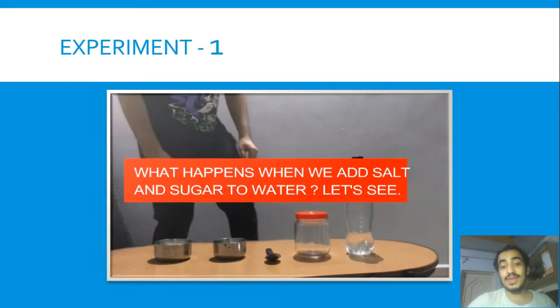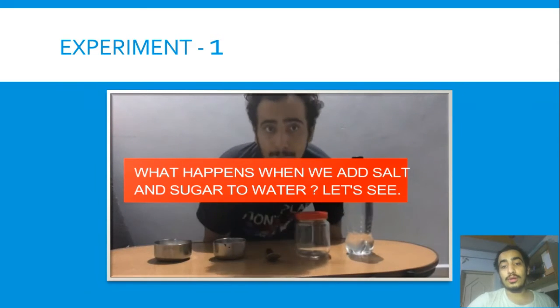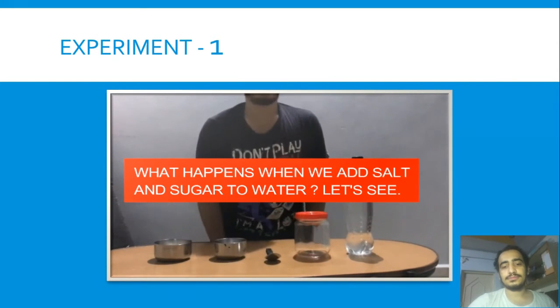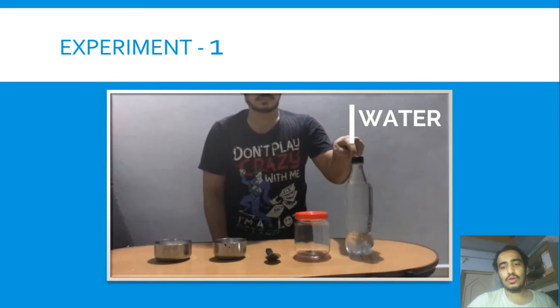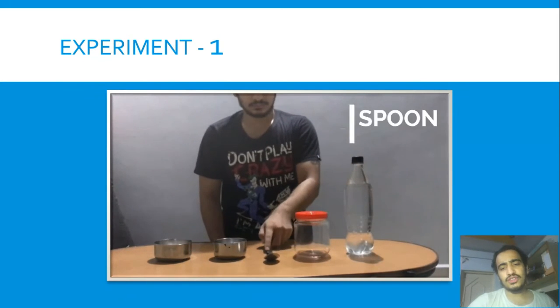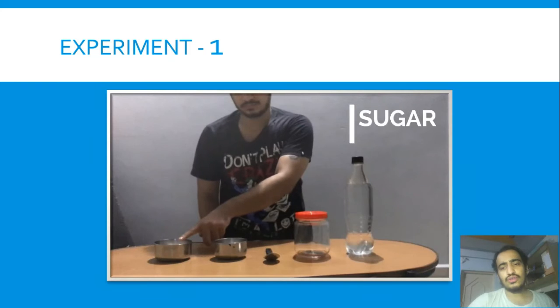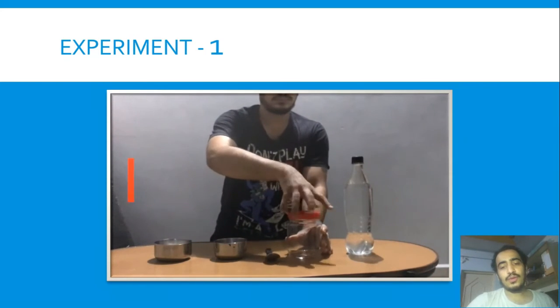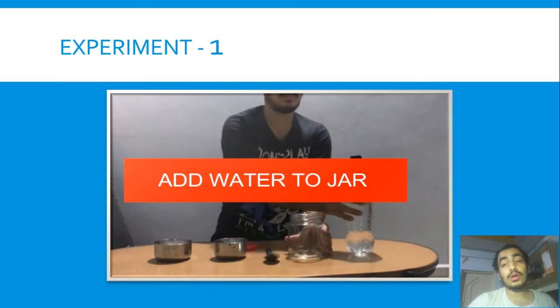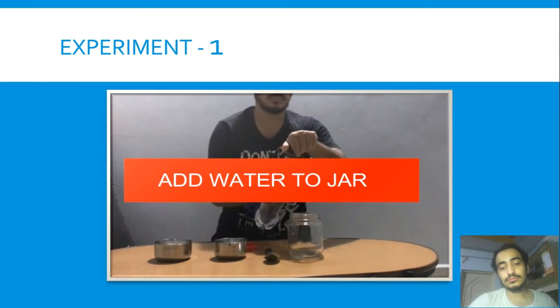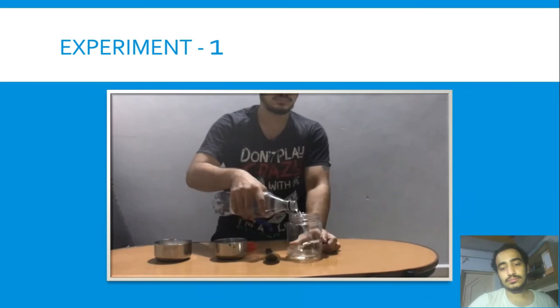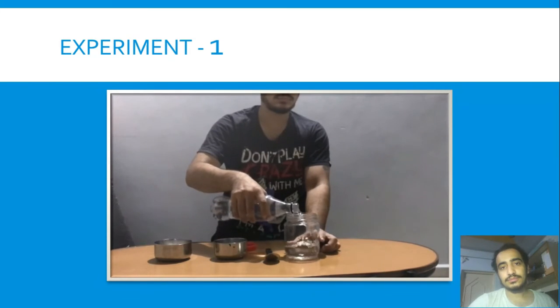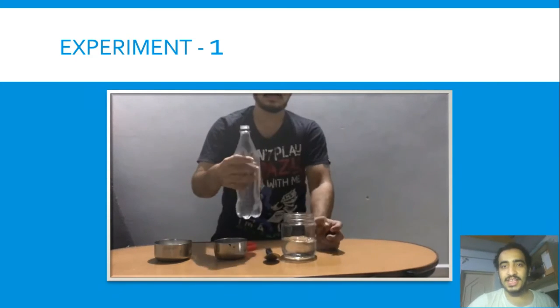What happens when we add salt and sugar to water? Let's see. The things we need are water, an empty jar, a spoon, salt and sugar. First of all, we will fill this jar with water. I think you are getting this.